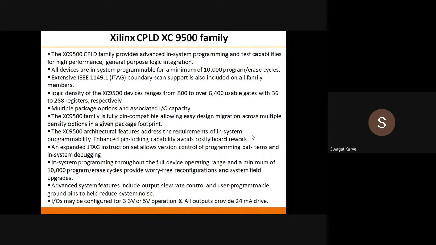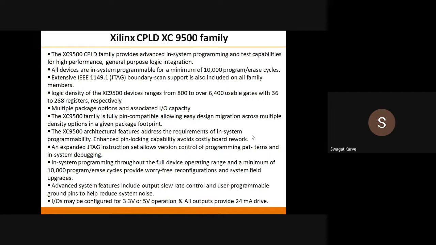Now, if you talk about the logic density, then these XC9500 devices range from 800 to 6400 usable gates with 36 to 288 registers. That means what is the maximum gates that XC9500 can hold? 6400 gates. Can you imagine? Literally a big number, okay. Then multiple package options and associated IO capacity are also available. Then this XC9500 family is fully pin compatible, allowing easy design migration.